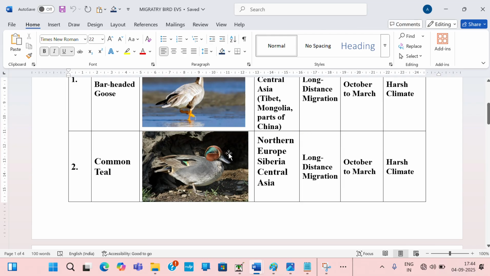Common teal is like this. Its breeding place is northern Europe, Siberia, and Central Asia. Still long distance migration, October to March and harsh climate.